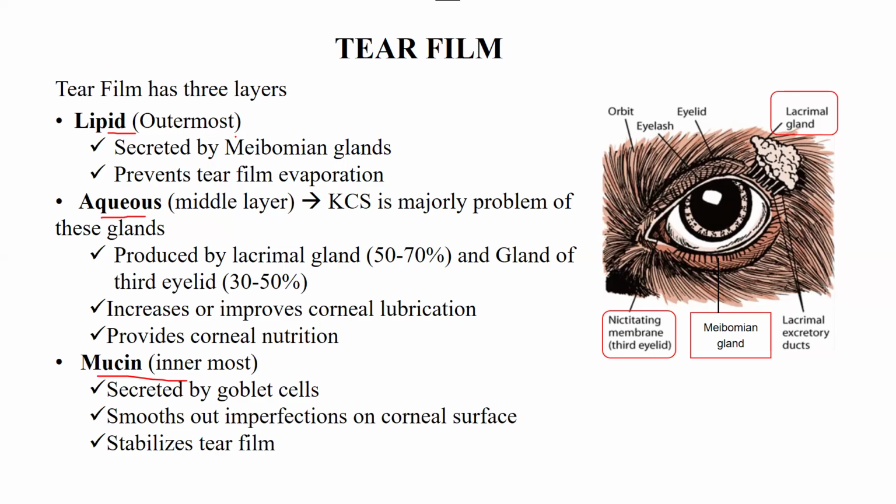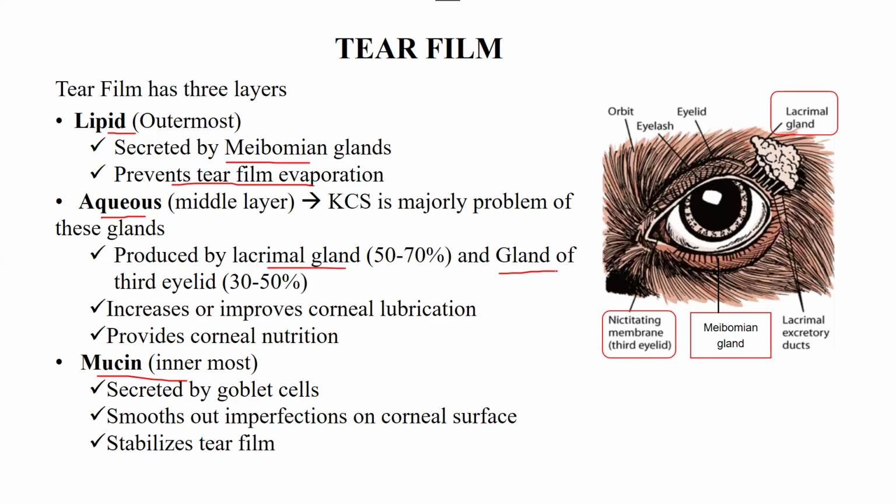Talking about the lipid layer, it is produced by meibomian glands. I have already told you that the meibomian glands are present in the eyelids. So these glands produce the lipid, and it prevents tear film evaporation. That is its function.